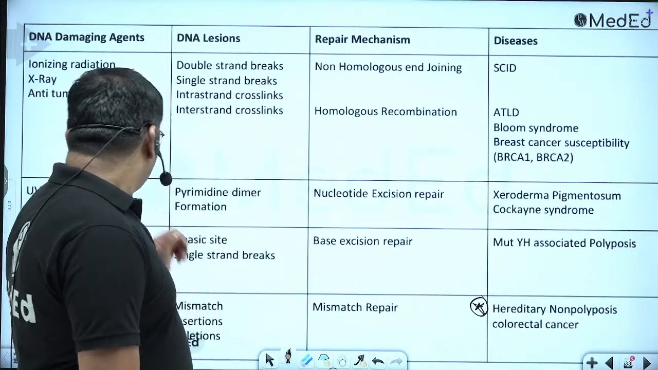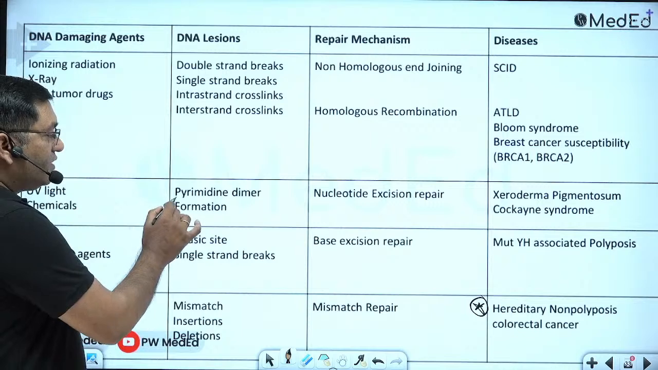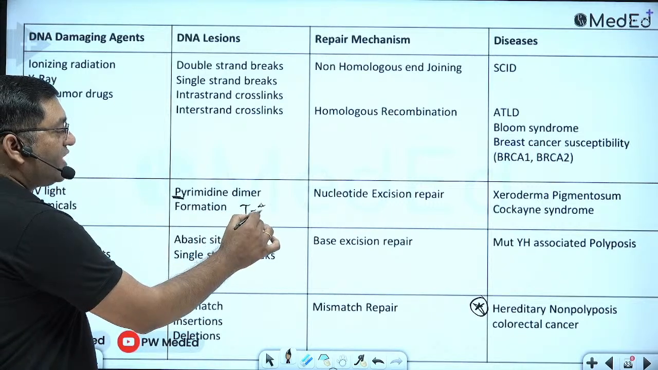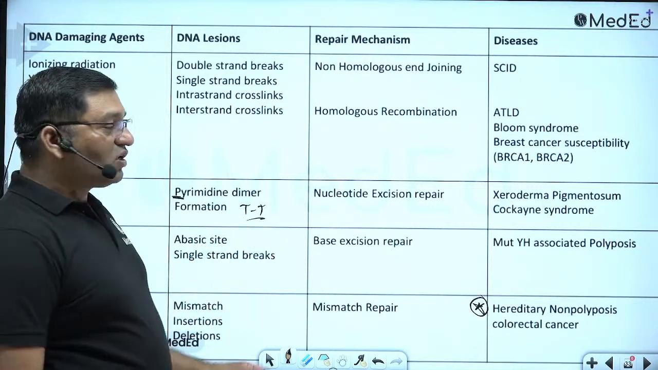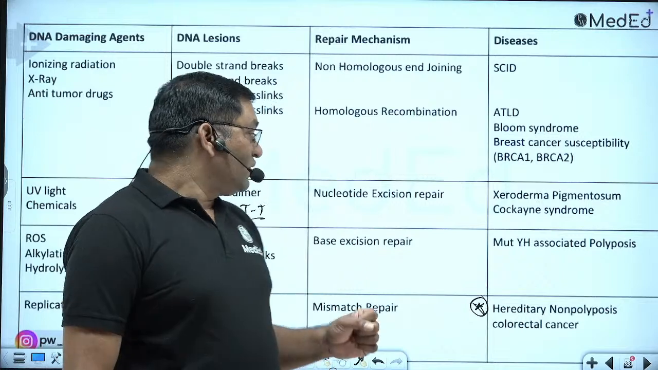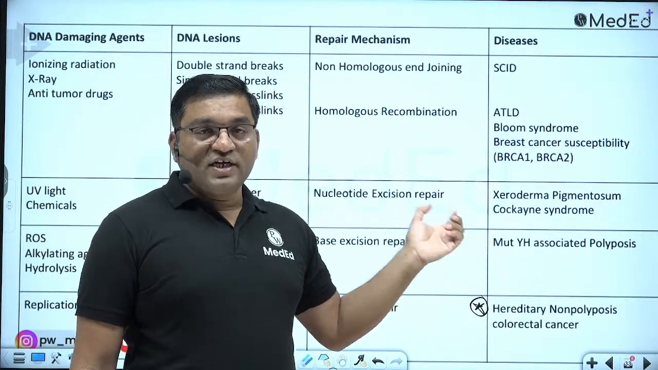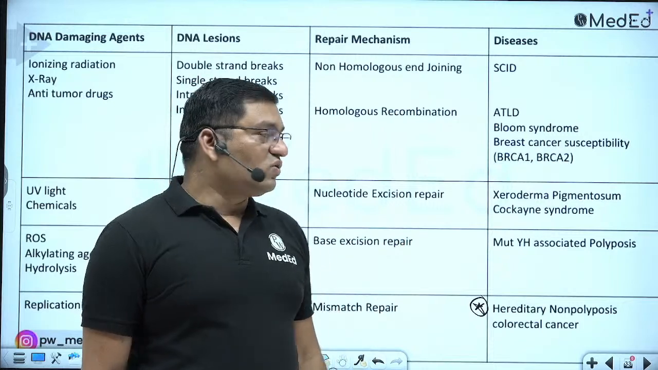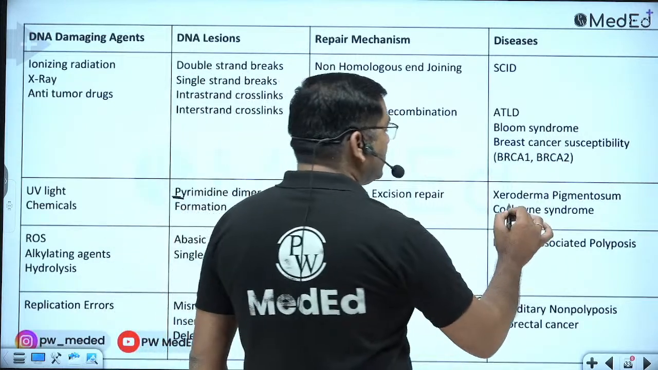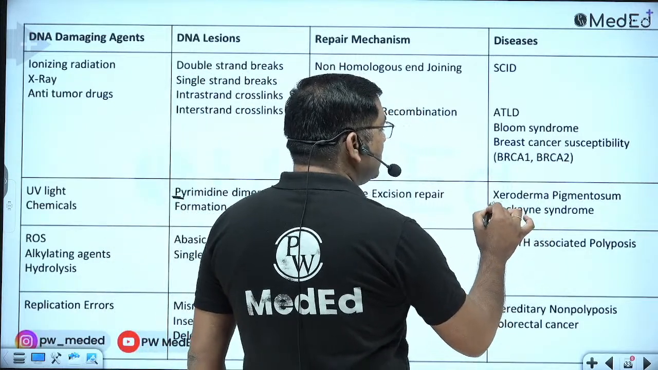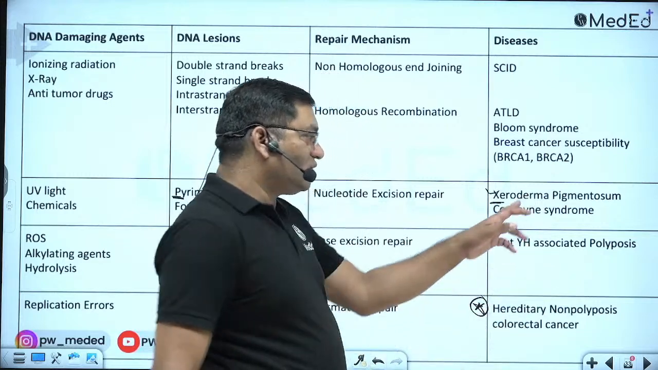Now, if due to UV light or a chemical there is pyrimidine dimer formation, thymine dimer formation, or thymine crosslink, this bulky lesion is repaired by the nucleotide excision repair. And if there is a defect in nucleotide excision repair, it causes xeroderma pigmentosum or Cockayne syndrome, another disease. This is xeroderma pigmentosum, so this is important.